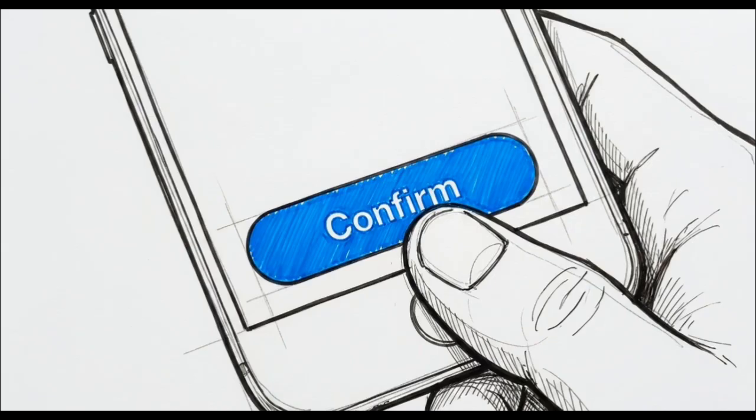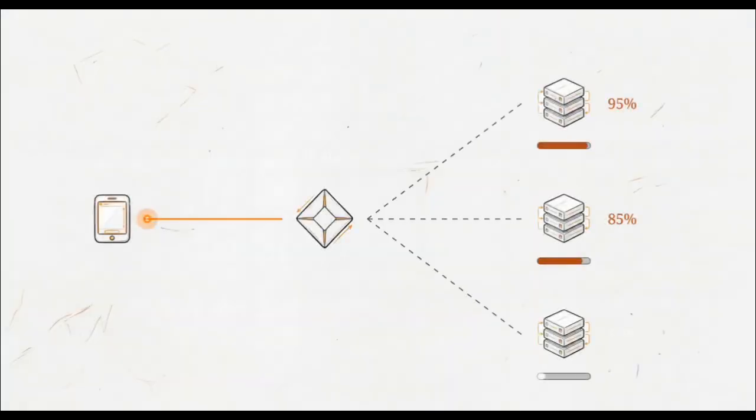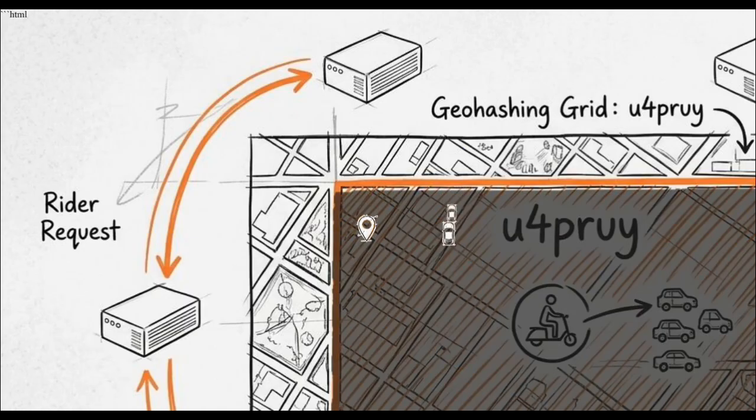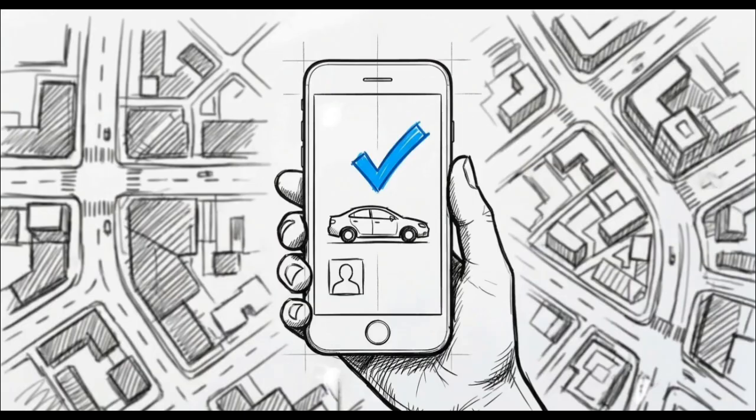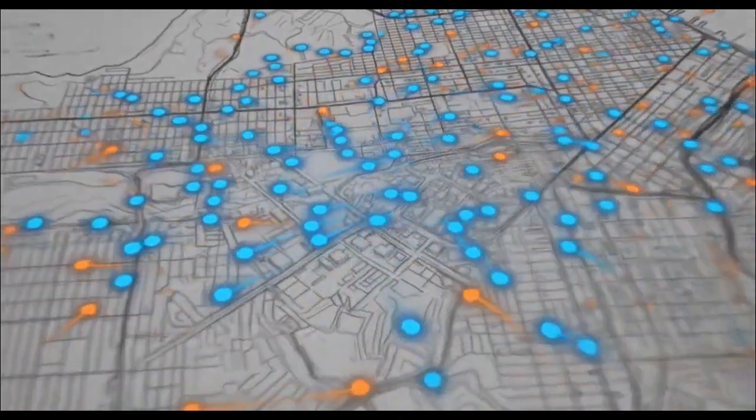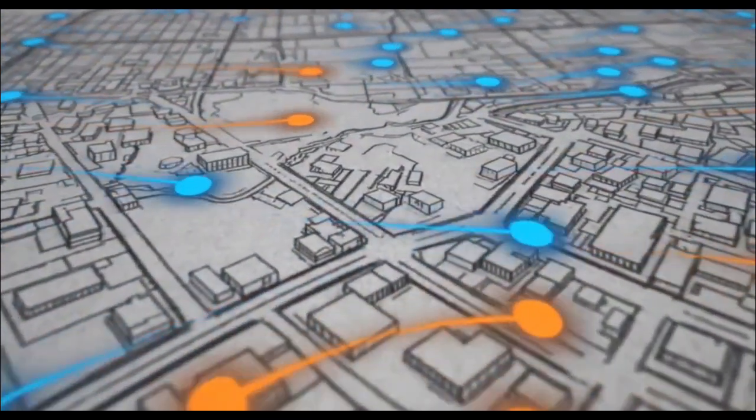So when you open your phone and hit request, your signal flies to the load balancer, which catches it and hands it safely to a computer with enough room to work. That computer immediately looks at your specific square on the invisible grid to find the cars driving right near you, ignoring the rest of the city entirely. It runs the local traffic math, pings the best options, and secures your driver. And it does all of this heavy lifting in about 3 seconds. Every time you press that button, the system repeats this process millions of times across that digital grid to get a car to your door.